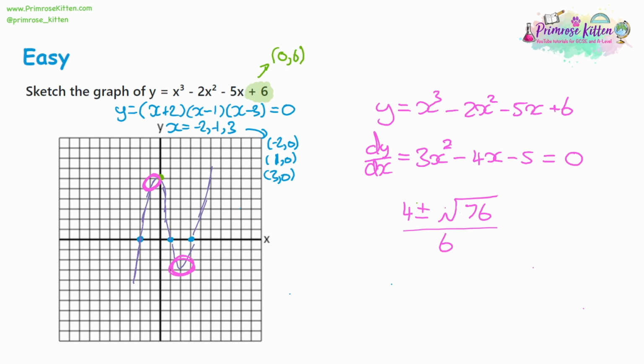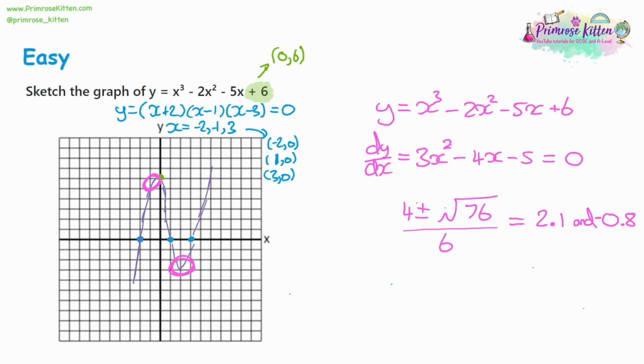So we're going to have to work this out as a decimal. Let's take plus minus to be a plus. So we have 4 plus the square root of 76, and divide that by 6. I'm only going to do this to one decimal place, I won't be able to plot it otherwise, but I'm getting 2.1. Now looking for the second answer, let's take plus minus to be minus. 4 take away the square root of 76, and then divide by 6, and I'm getting -0.8.